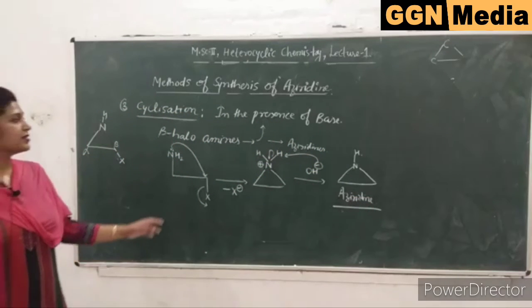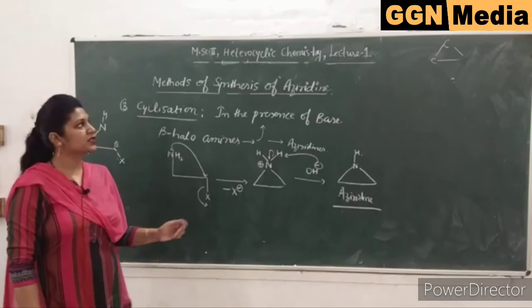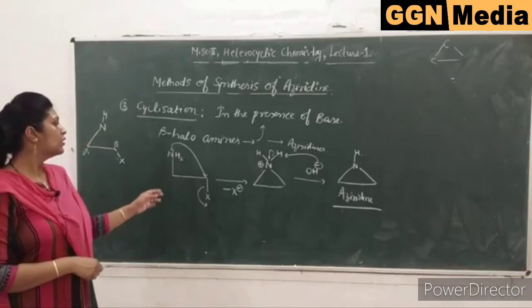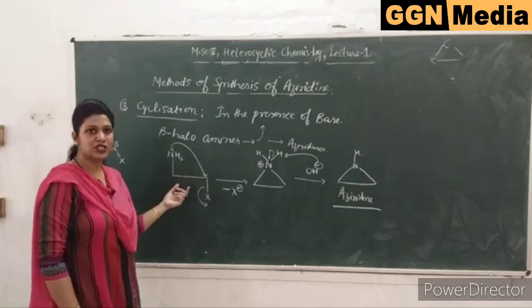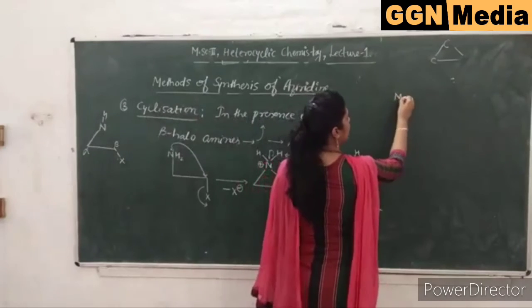In your exams you can have a question to write a note on the cyclization method of synthesis of aziridine, or you can have a question to compare the rates of the cyclization reaction of two compounds. For example, you are given NH2 and so on.